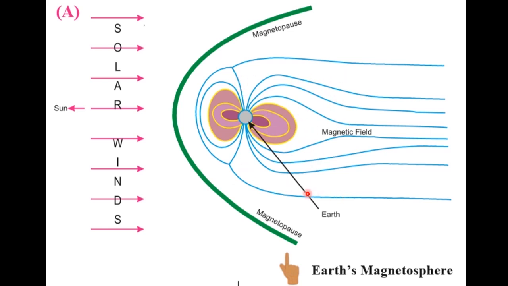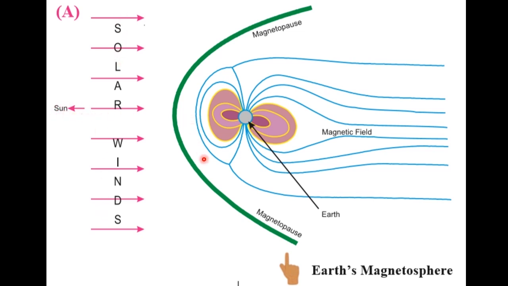As a result, a cover develops around the earth because of the magnetic field. The earth's atmosphere is protected from the solar wind that is coming from the sun.